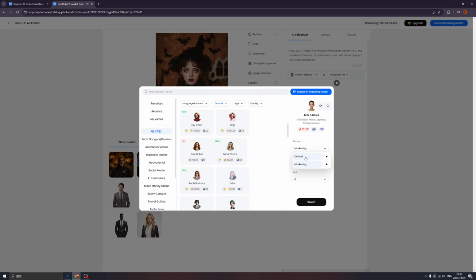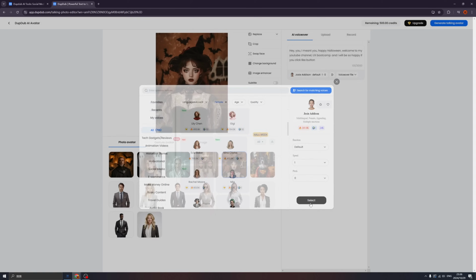So we have a default and the marketing. I think the marketing really reminds me of some marketing videos I saw in TikTok. Maybe they are using Dupdub as well. So this time I choose a default and we can change the speed. But this time leave it as a default and click the selected.